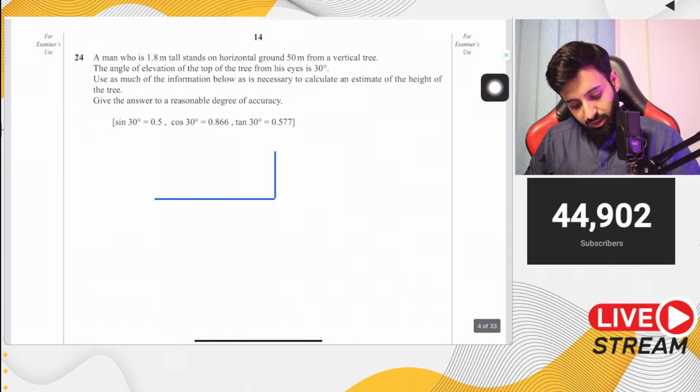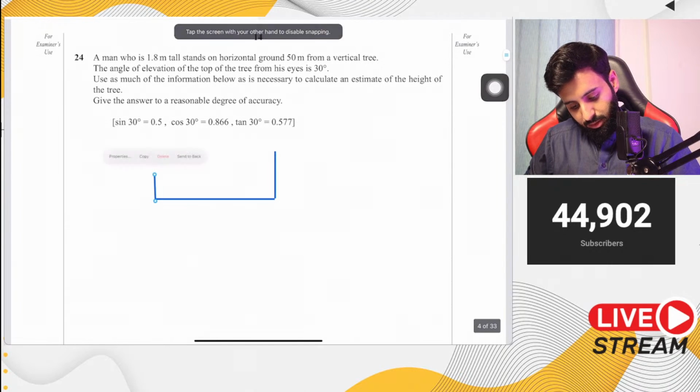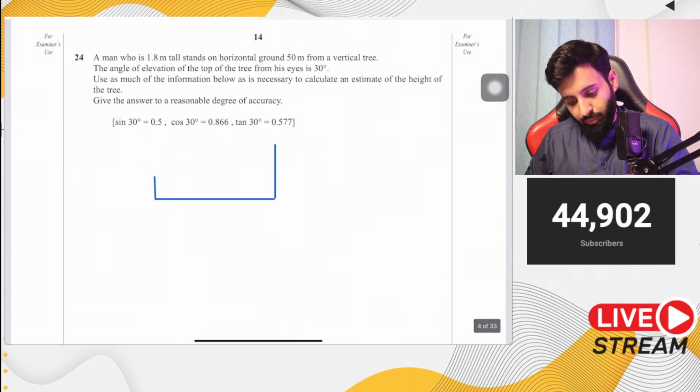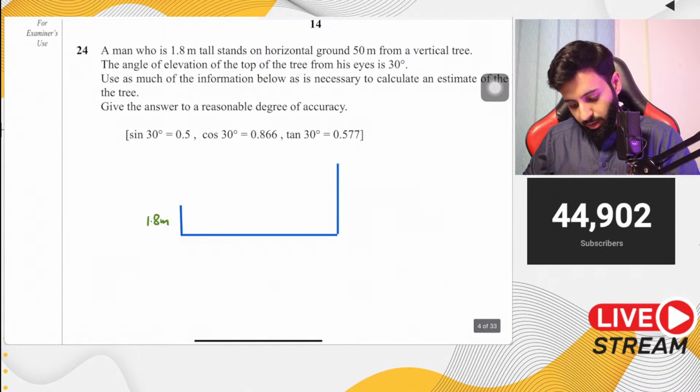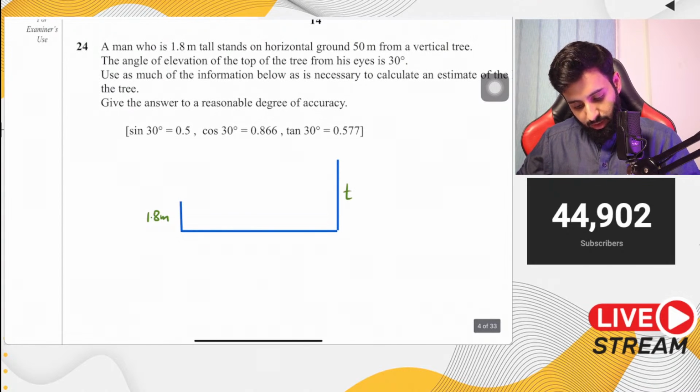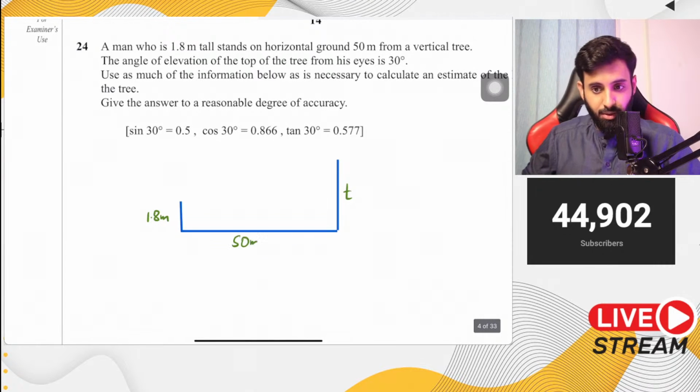Basically here is the man, and here is the tree. The height of the man is 1.8 meters, and the height of the tree we don't know. We'll call it T, for tree. He is 50 meters away from the vertical tree.